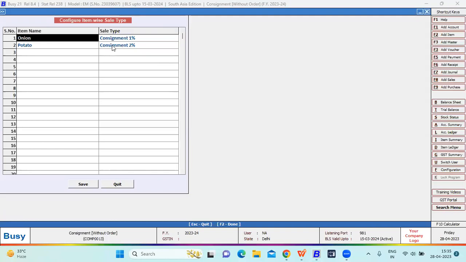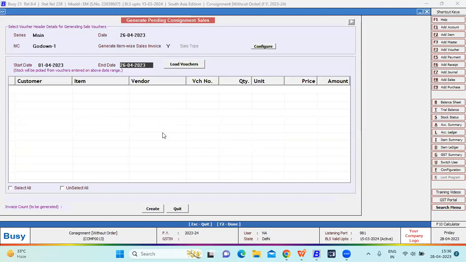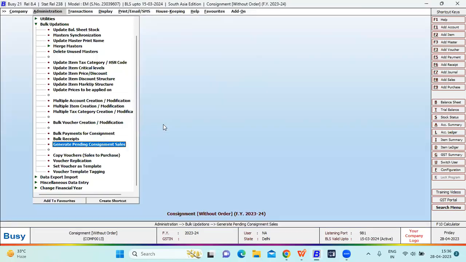For onion, the consignment charge is 1%, so you have to define the sale type as 1%. For potato, the consignment will be charged at 2%, so you have to define the sale type as 2%. This is the configuration for item wise sale type, you can define it from here.